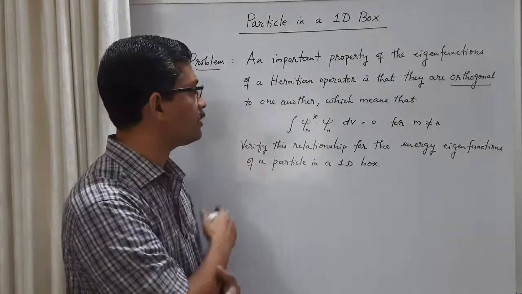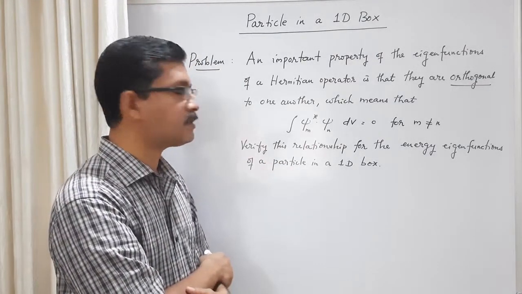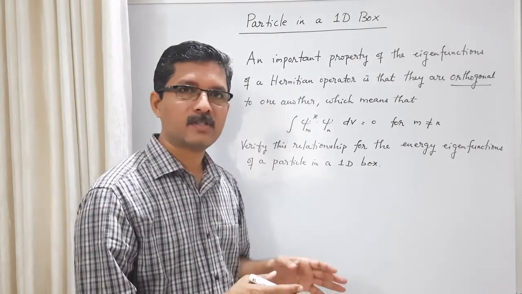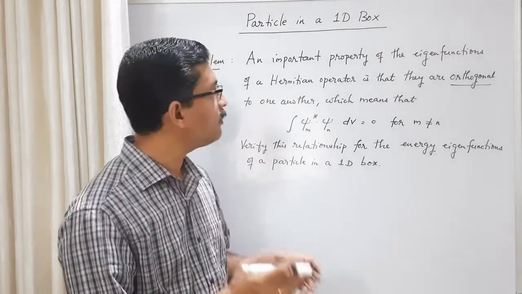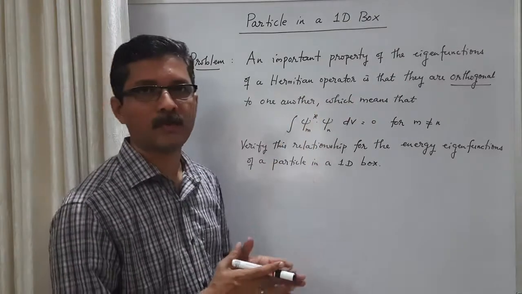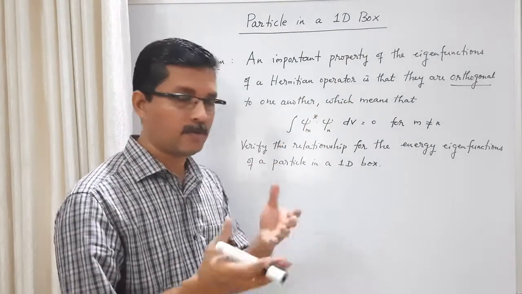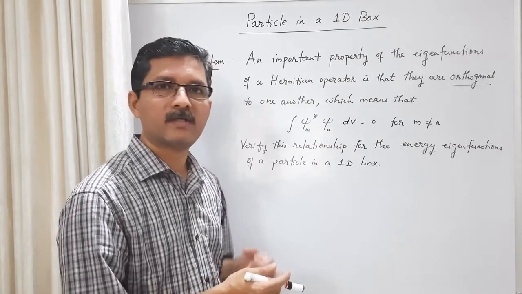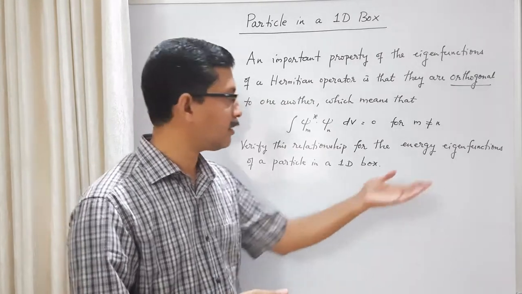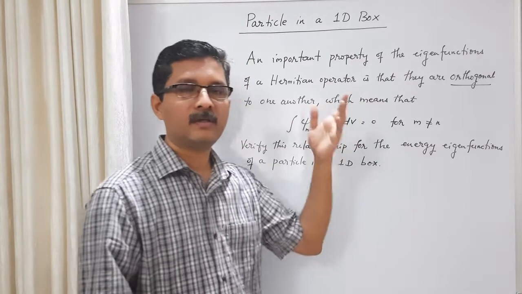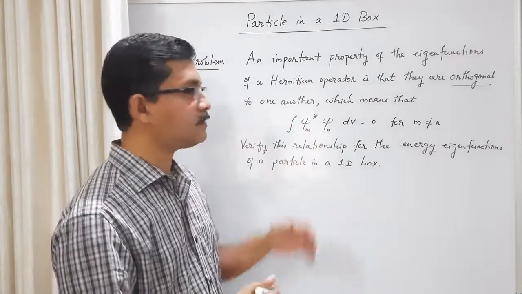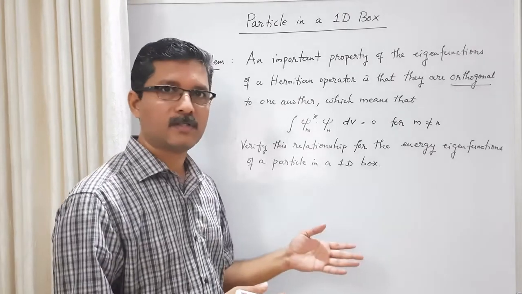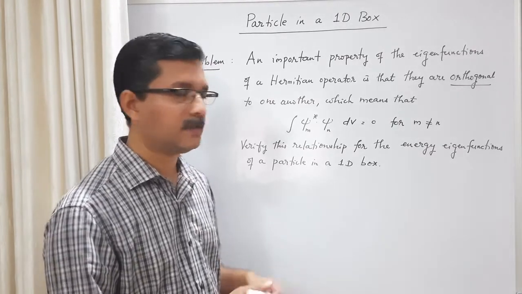Now verify this relationship for the energy eigenfunctions of a particle in a one-dimensional box. Energy eigenfunctions means eigenfunctions of the Hamiltonian operator. The Hamiltonian operator is also a Hermitian operator, so the eigenfunctions of the Hamiltonian operator, which are called energy eigenfunctions, should be orthogonal to each other. They should satisfy this relationship. So let us check whether the energy eigenfunctions of particle in a one-dimensional box satisfy this relationship.